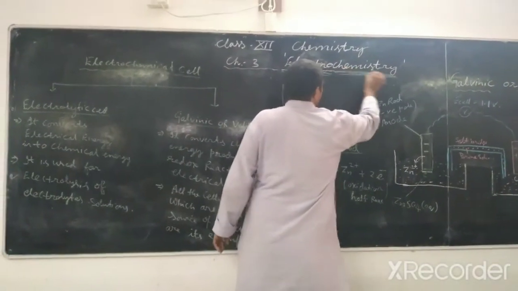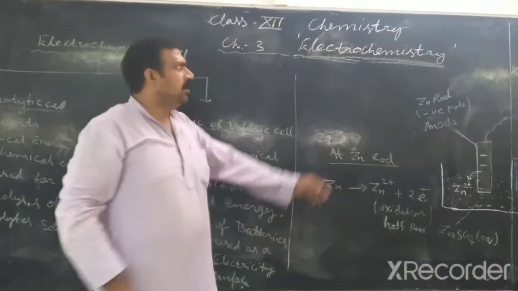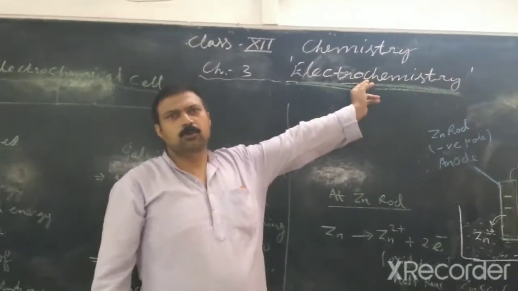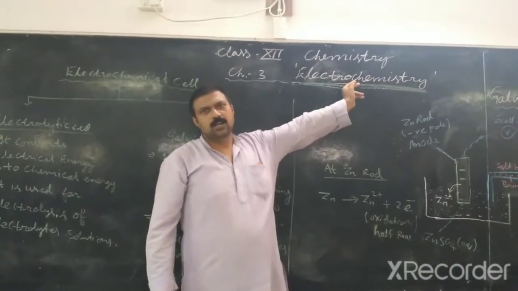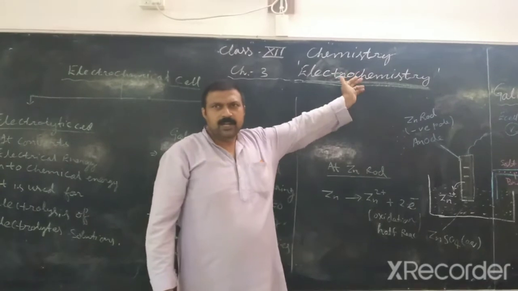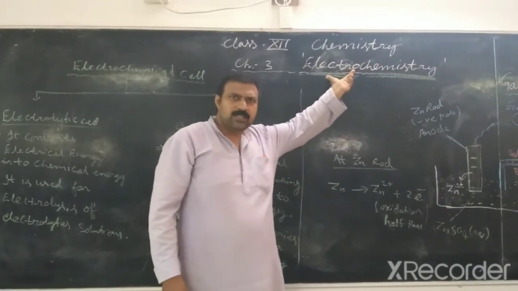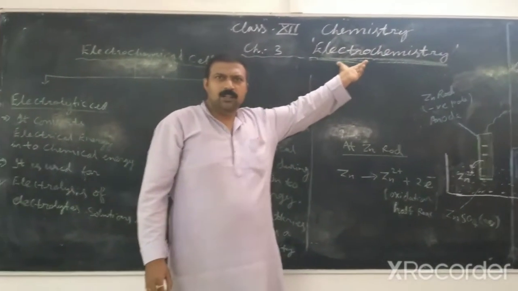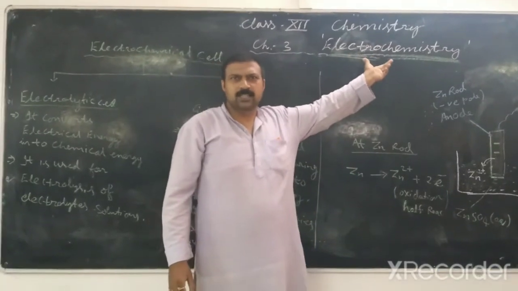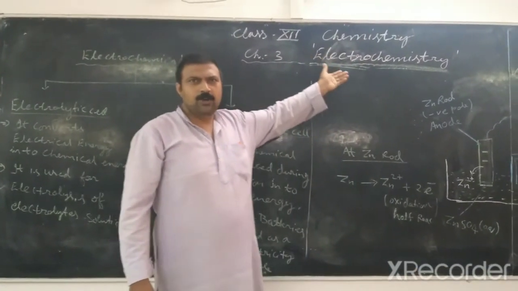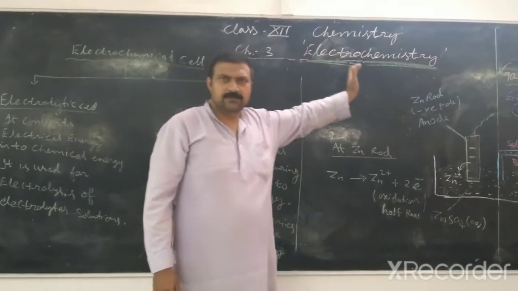Chemistry means the reaction or process which includes the flow of charge or flow of electrons. It means in electrochemistry we will study all the processes or reactions in which electrons or charges get transferred,